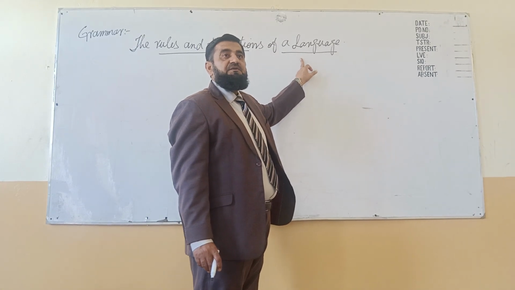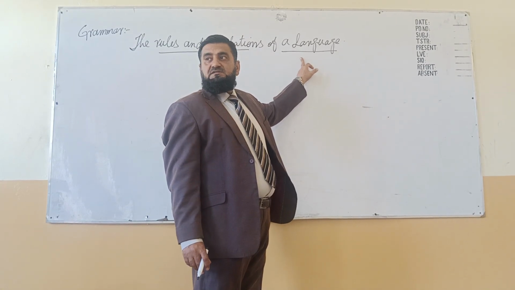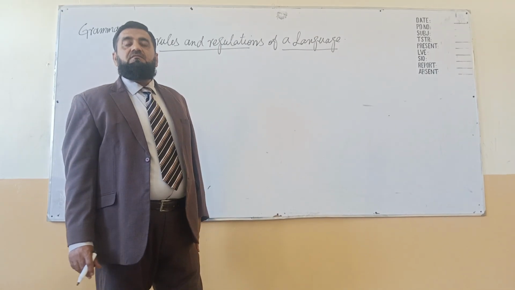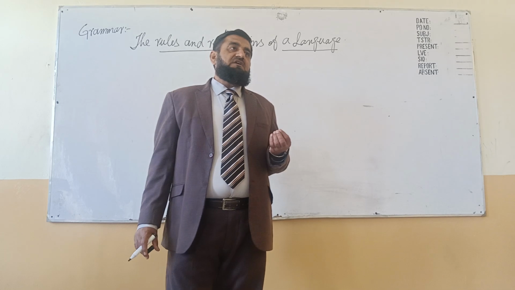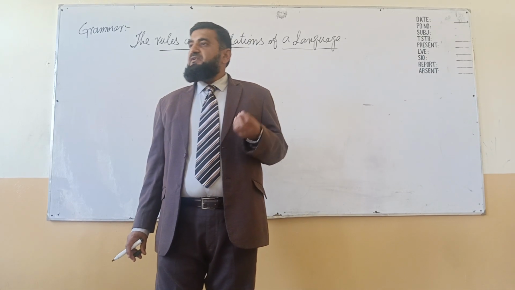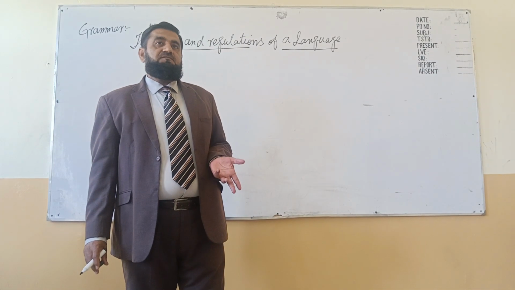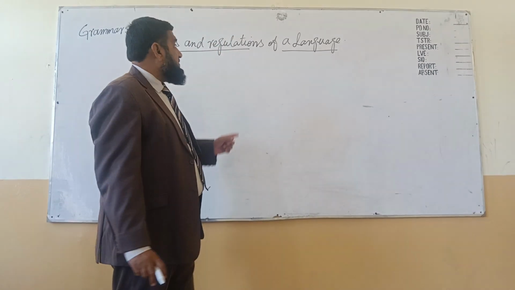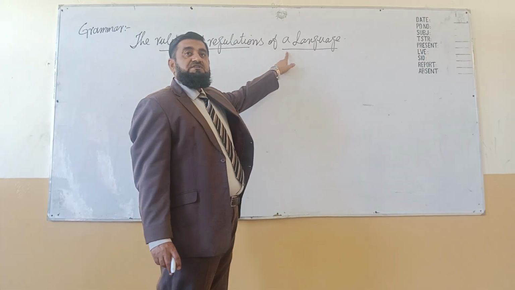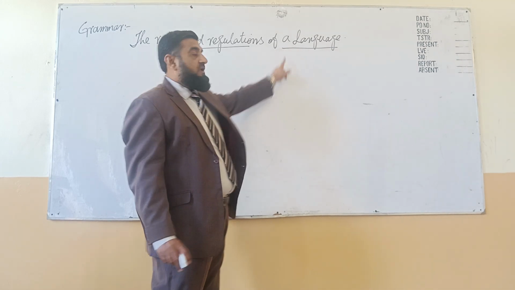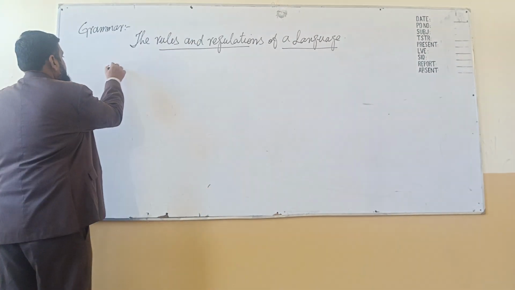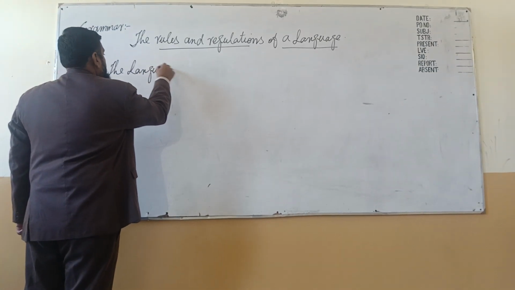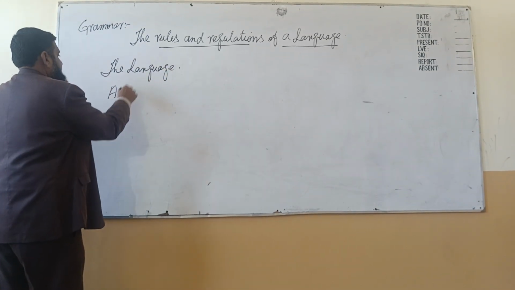So first of all, let me tell what language is. I have already defined that language is a medium through which we can communicate our ideas, feelings, emotions and thoughts. Now, coming to the point, language has two categories: one is called the language, another is called a language.